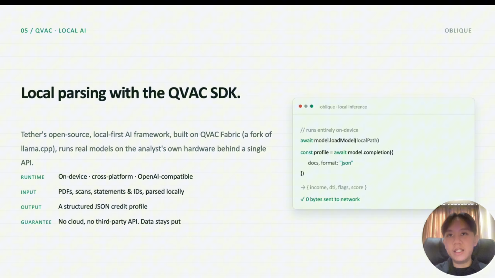So yeah, layer 1 is QVAC. It runs the model locally on the analyst hardware, so documents are read and structured on device with no cloud. That keeps the raw data in place and sets up the layer that actually makes it trustworthy.